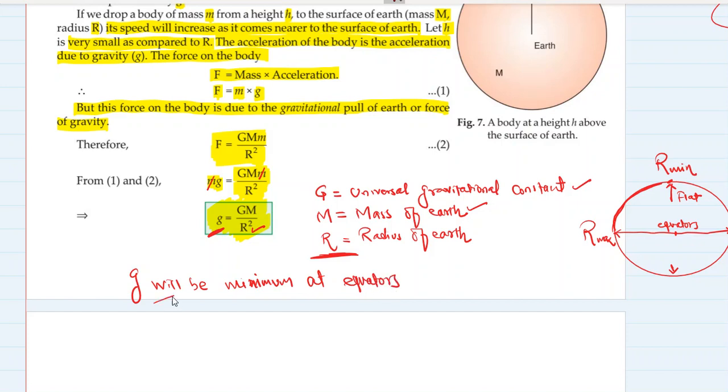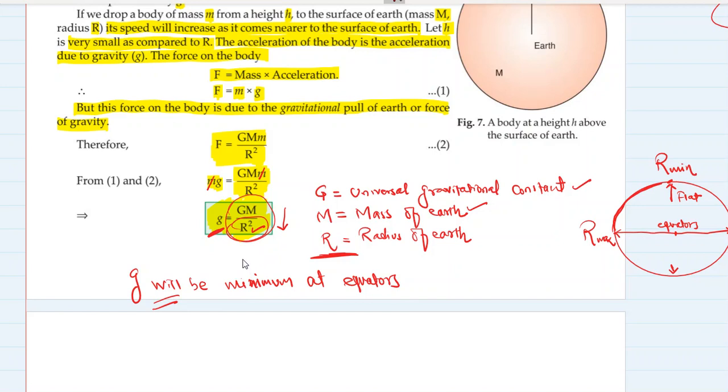You know why? Because at the equators the radius is maximum. If the radius is maximum, then this denominator becomes maximum. If the denominator becomes maximum, the value of the whole fraction decreases.